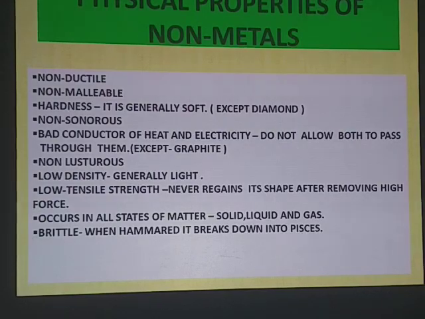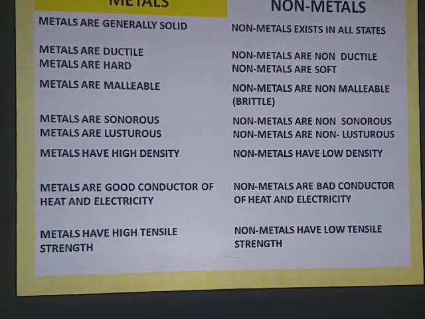Now compare the differences between metals and non-metals. Here is the difference between the physical properties of metals and non-metals. Be careful, it's a difference in physical properties. Metals are generally solid, ductile, hard, malleable, sonorous, lustrous, with high density, good conductors as well as high tensile strength.